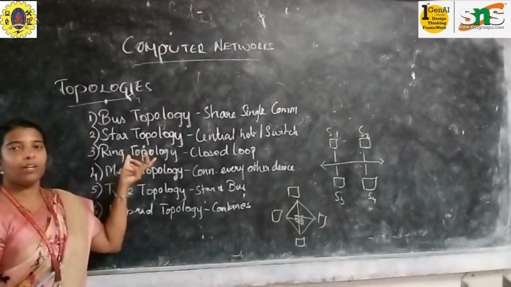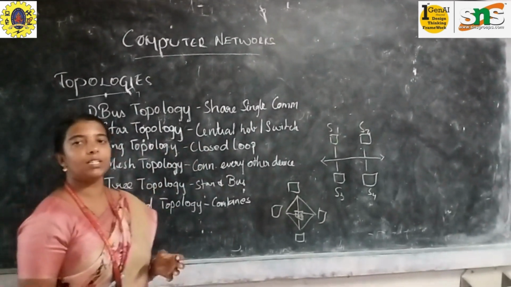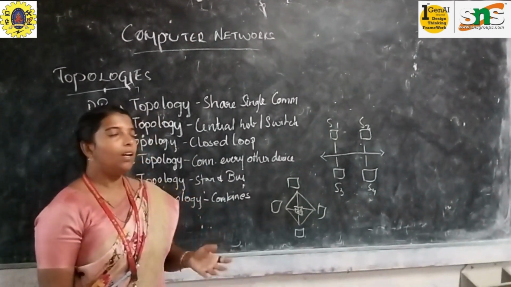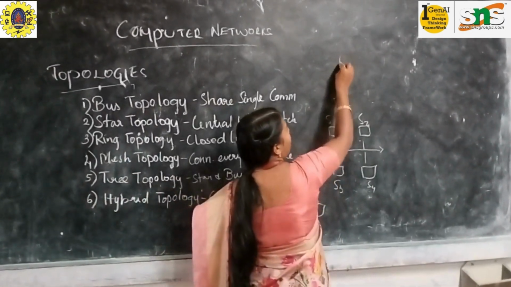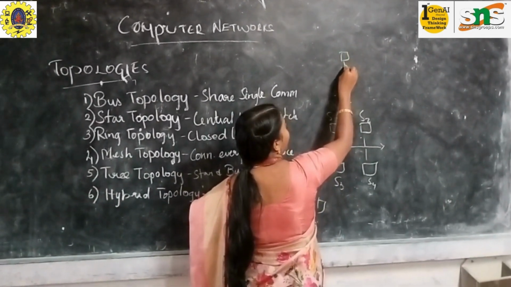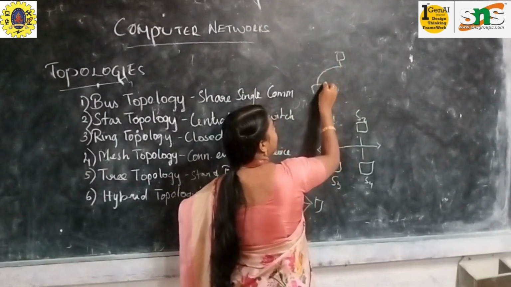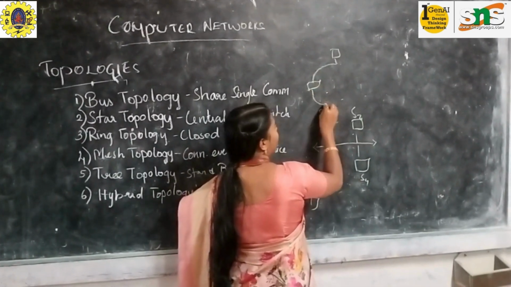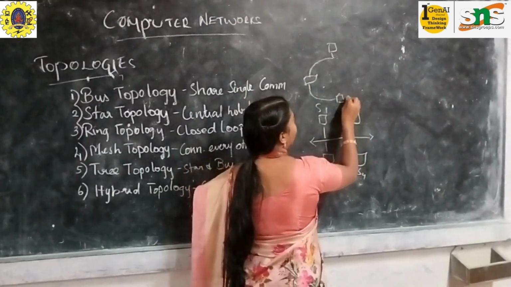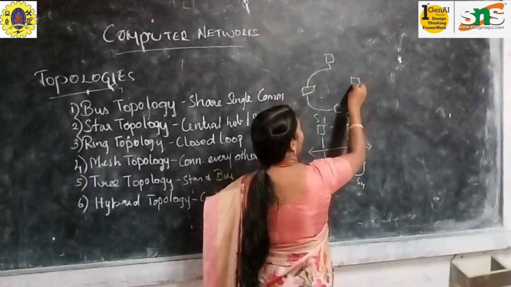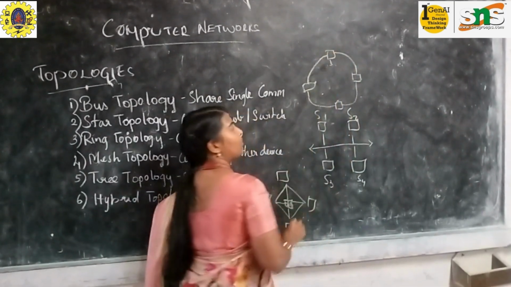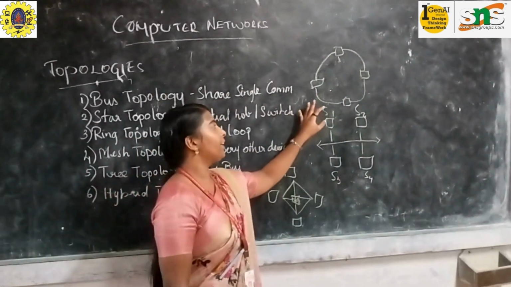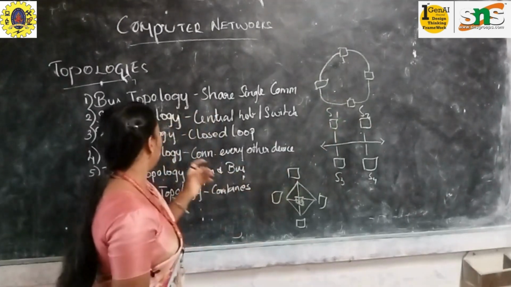So next is your ring topology. In your ring topology, there can be many devices. They are sharing the same communication, but it will be sharing it in a closed loop. It will be sharing your connection in your closed loop. In this way, it is a ring topology where it can be connected.